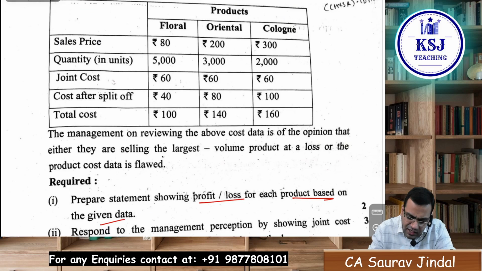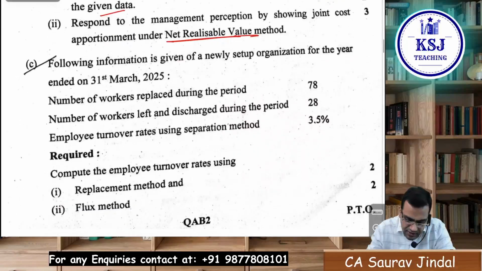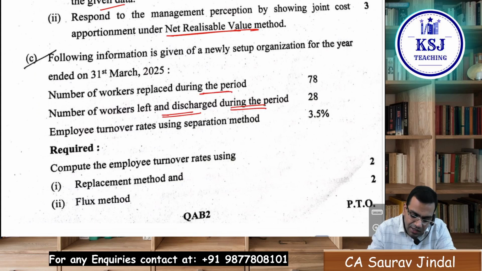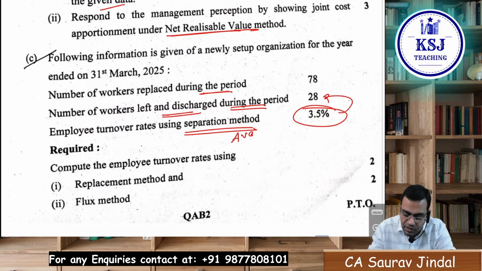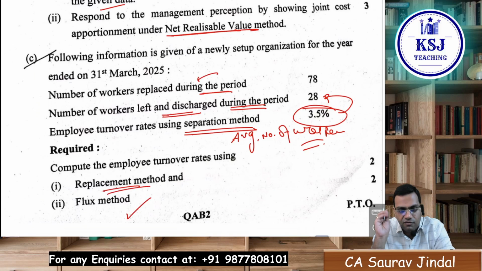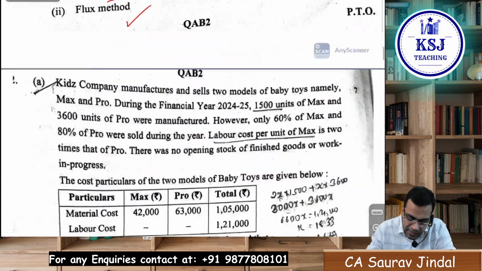Sale price, quantity given, joint cost given, cost after the split off, that is further processing cost, and total cost is given to you. Right. So this was easy. Labor costing method, pretty straightforward question. On labor turnover, very straightforward question. Replaced during the period, left and discharged during the period. Employee turnover using the separation method was 3.5%. So if 3.5%, you will use this 28, calculate the average number of workers. Then from the average number of workers you have to calculate using the replacement and the flux method. Flux will be replacement plus separations divided by average number of workers.